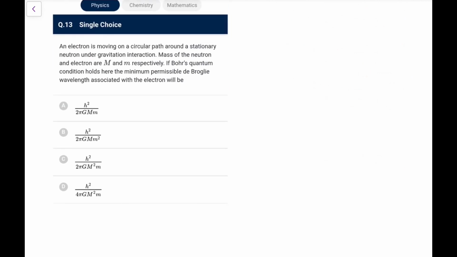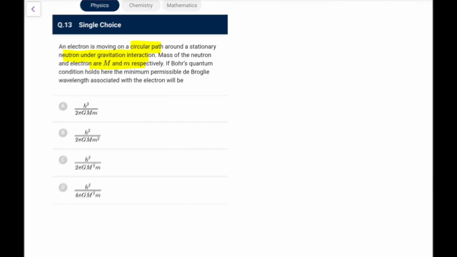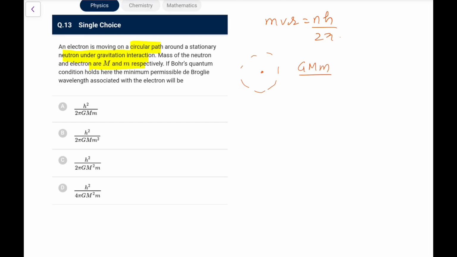Next one. An electron is moving in a circular path around a stationary neutron under gravitational attraction. Mass of neutron and electron are given. If Bohr's quantum condition holds, find the minimum permissible de Broglie wavelength associated. So here Bohr's condition holds. Bohr's condition simply means mvr is nh by 2 pi. Now mix it over here. This electron is revolving around the neutron because of gravitational attraction. So the force would be Gmm by r square equal to mv square by r. So from here, mv square r is equal to Gmm.